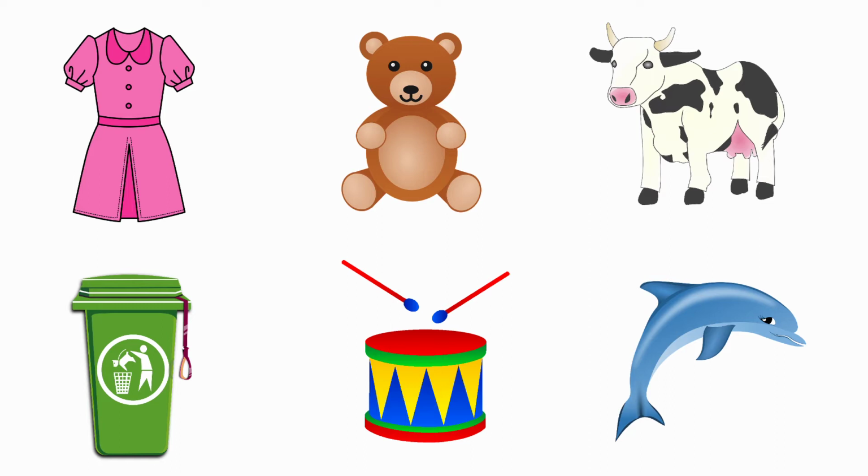Next one, cow. The beginning sound for cow is K. And the sound of the letter D is D. The beginning sound for cow is K and the sound of the letter D is D. Both are having different sounds. So we are going to put a cross for the picture cow.